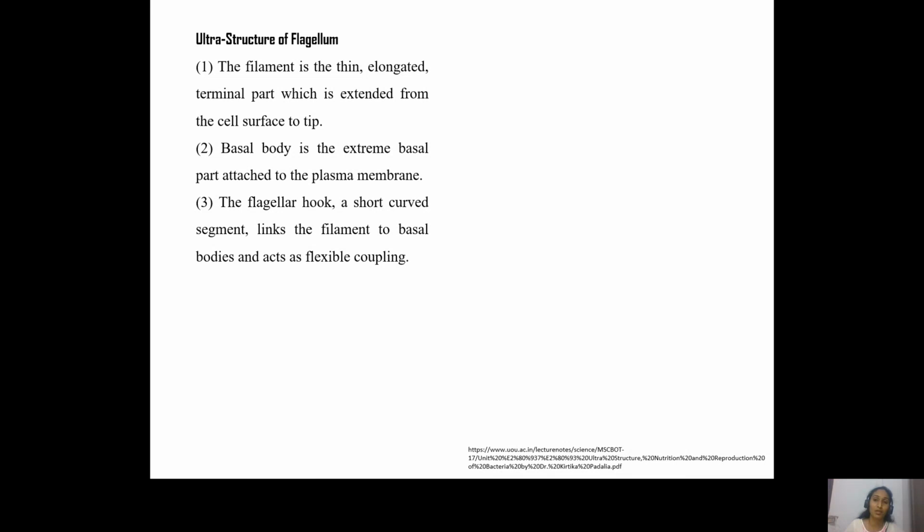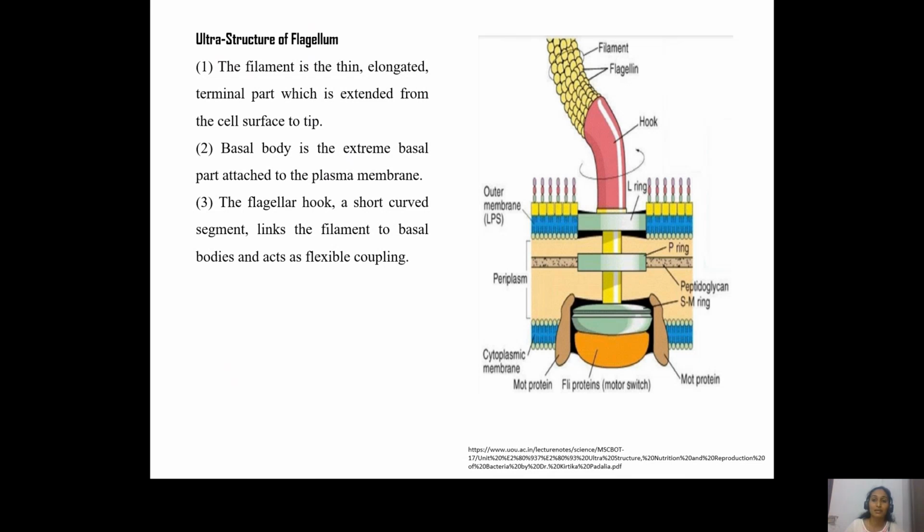Now, when we look at the ultrastructure of the flagellum, a flagellum is made up of three important components: the basal body, the hook, and the filament. The basal body is a structure which is present inside the cell wall. This basal body contains four rings: S, M, P, and L ring. The L ring is associated with the lipopolysaccharides. The P ring is associated with the plasma membrane.